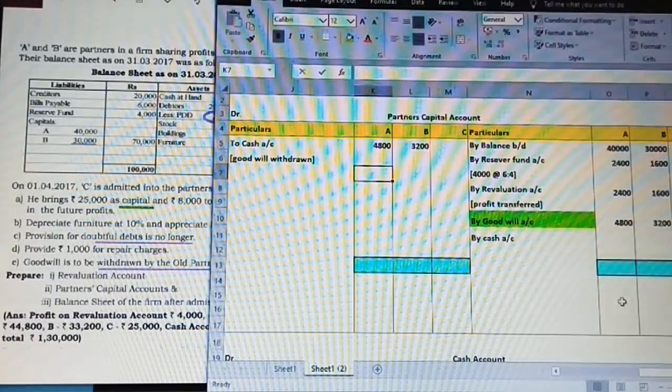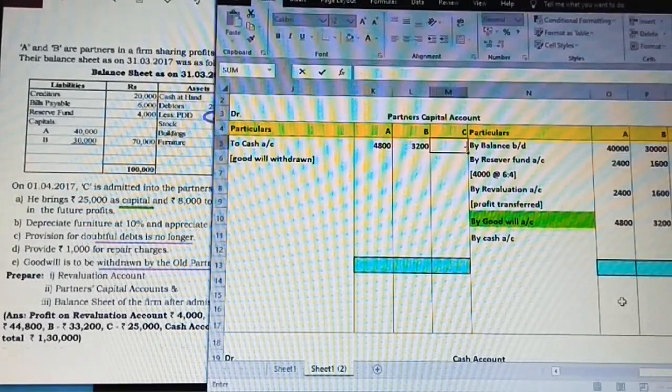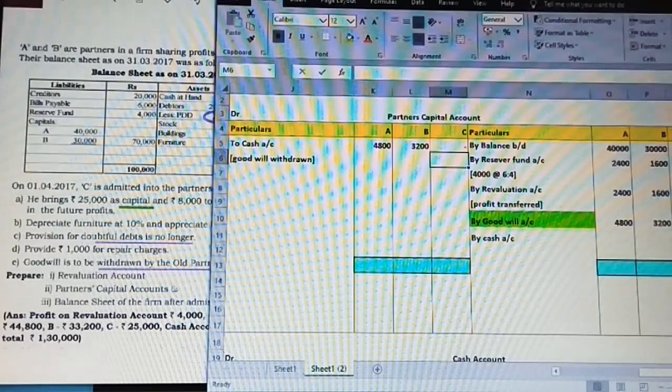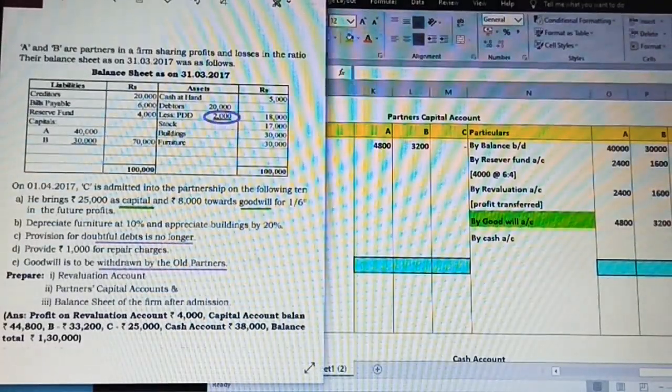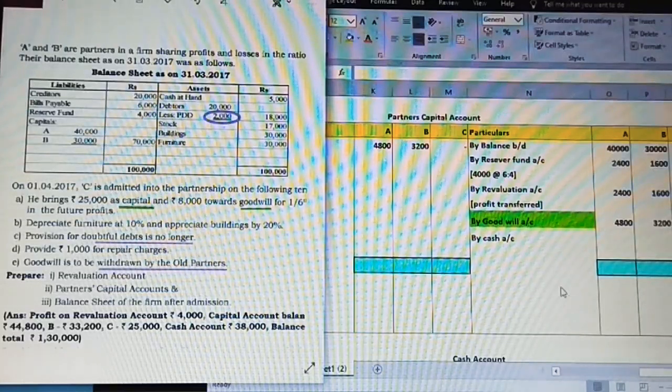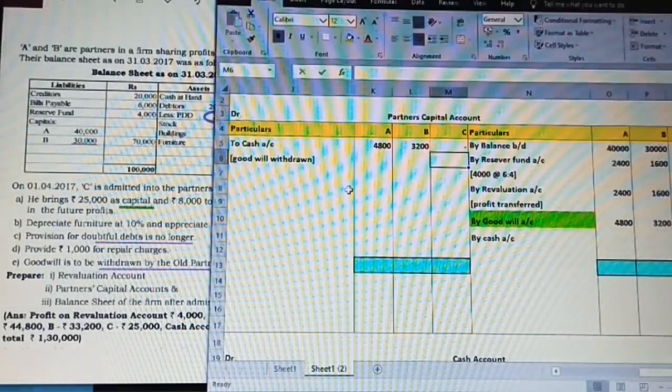So this is the step which we need to complete. I guess we have completed all the adjustments related to partners' capital account. There is nothing else left out. Opening capital is taken, reserve fund is taken, then we have new partner's capital, then revaluation profit is transferred, then goodwill also is taken. Now the goodwill which is withdrawn has also been adjusted by us.